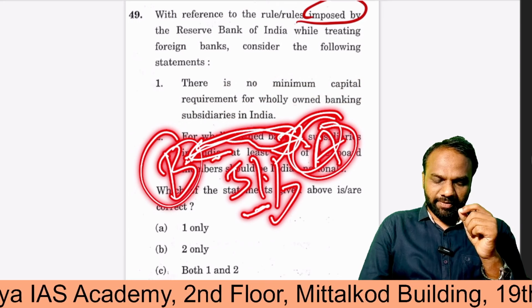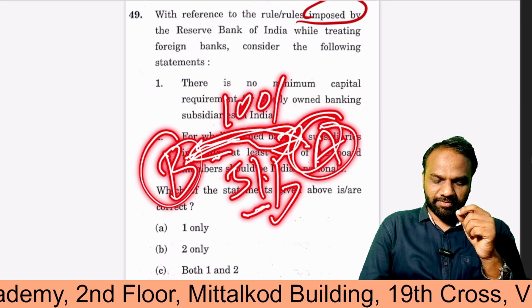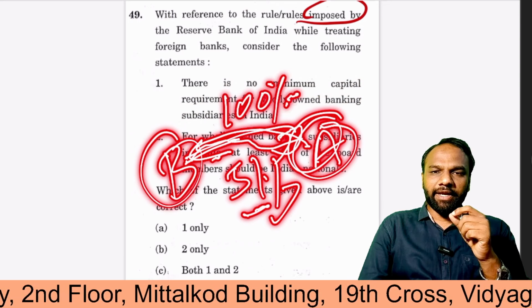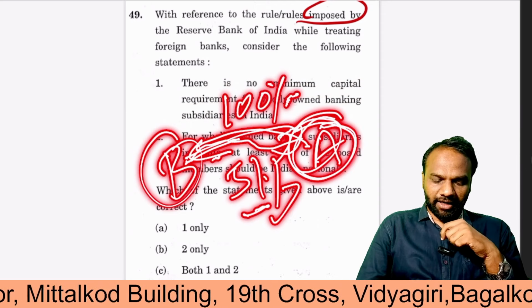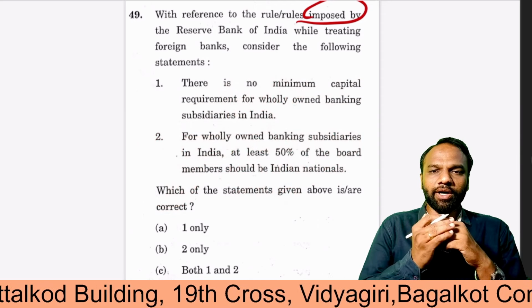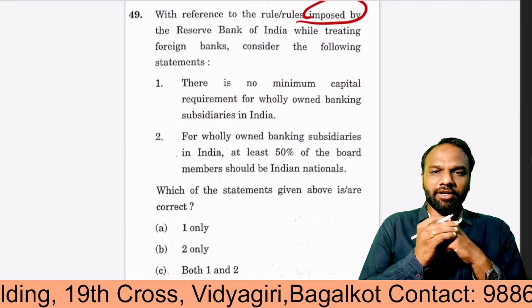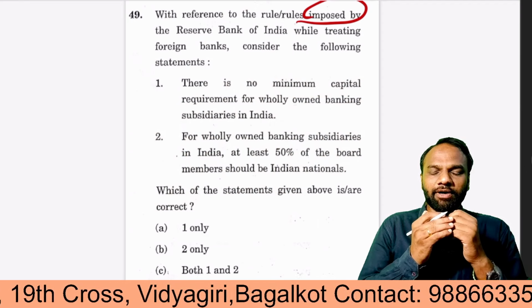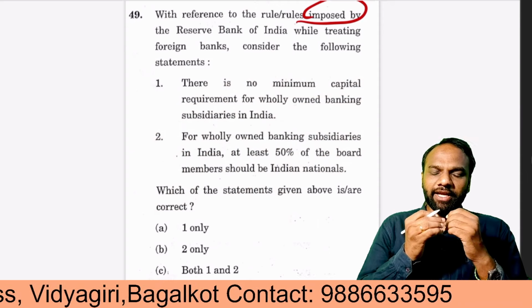If it becomes 100%, that is, company B buys 100% of the shares of company A, then A will become a wholly owned subsidiary of B. In that fashion, can a foreign bank have a wholly owned subsidiary in India which is completely owned by a foreign entity? Yes, that is permissible.